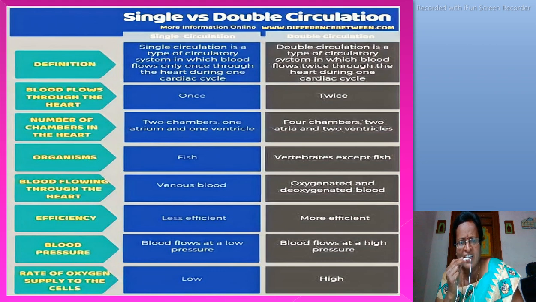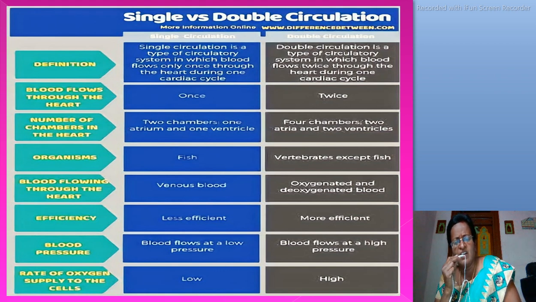In single circulation, there are two chambers in the heart, one atrium and one ventricle.